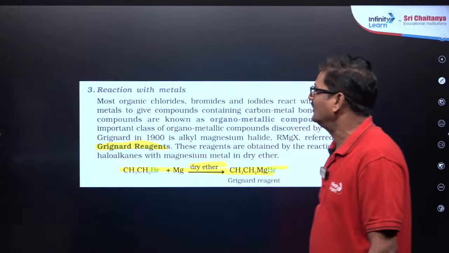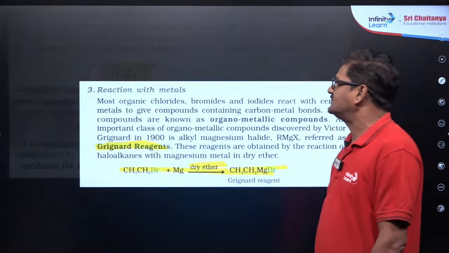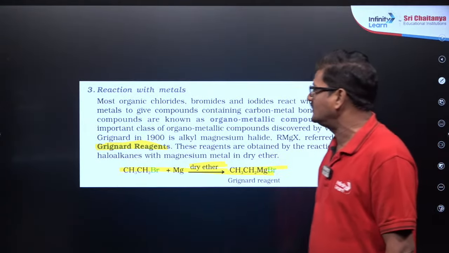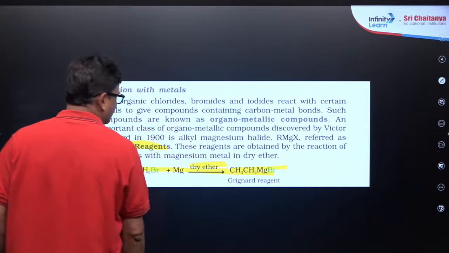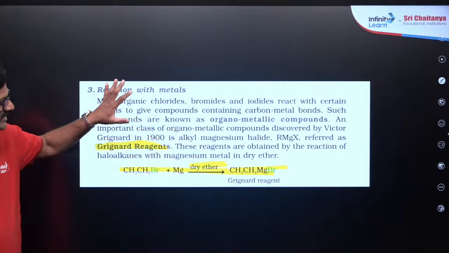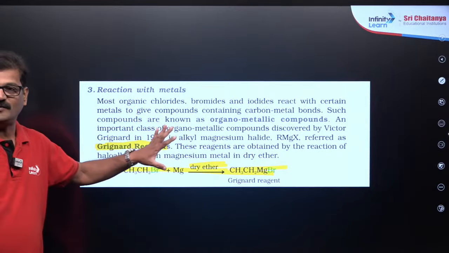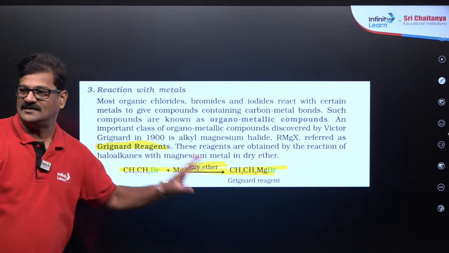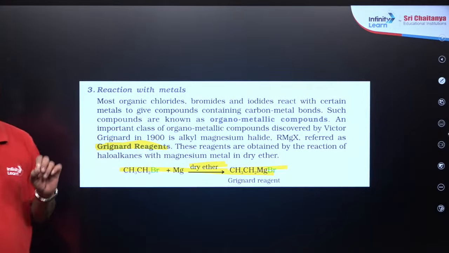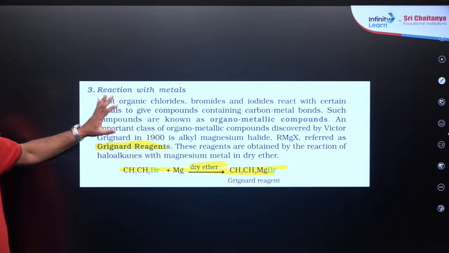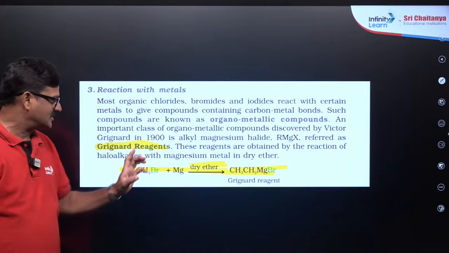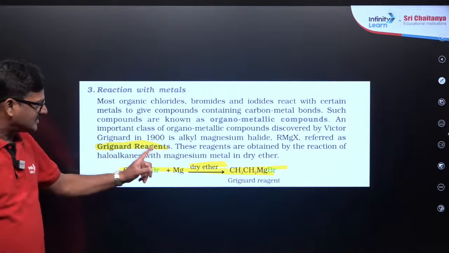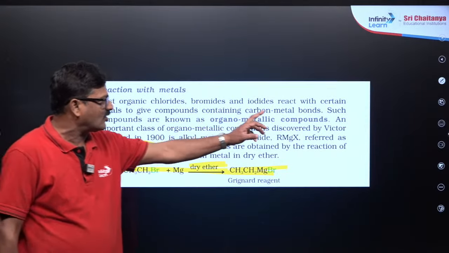Okay, and moving ahead, what is the NCERT? So, reaction with metals. I have taken the NCERT snips and I'll show you how it is done, right? But after this we'll be having a couple of questions. So reaction with metals and the alkyl halide is given. So Grignard reagent is prepared. It is a kind of organometallic compound.